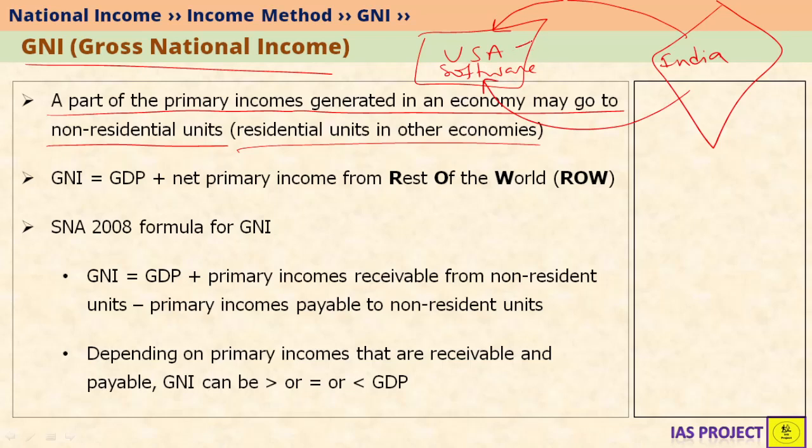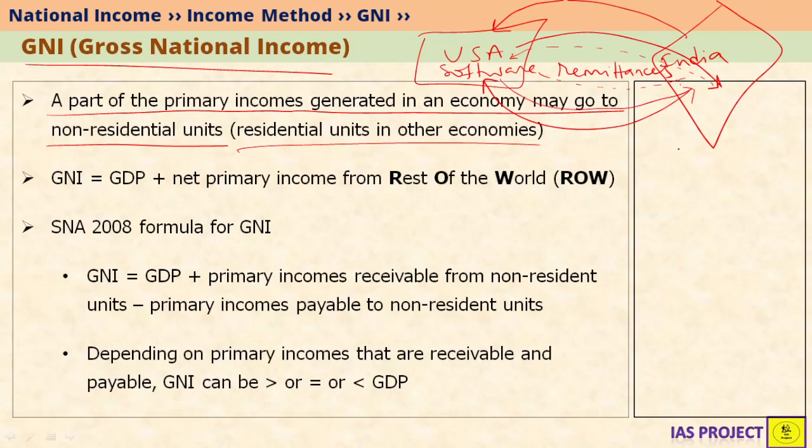Similarly, individuals and companies from USA may come and work in India. When they come and work in India, they earn certain income from India. Ultimately, they are going to send that income to USA because they are residents of USA. Similarly, Indians like software engineers who are going to work in USA are going to send income back to India. And this income generally comes in the form of remittances. Similarly, companies can also send incomes.